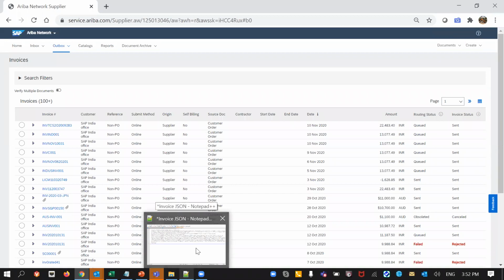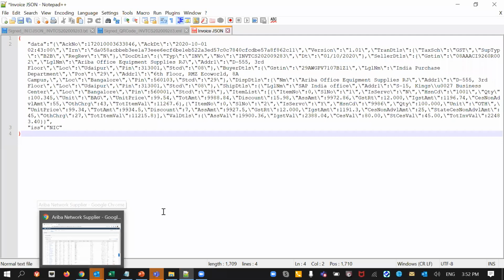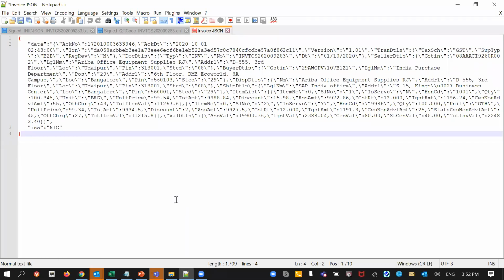So will a header level tax code be acceptable on the government portal, or will that be a problem? No, unfortunately, that is not acceptable. What they are saying is that if there is a line item, the tax authorities want to know, for that particular line item, what tax percentage the supplier is providing. So every time you create an invoice, you have to make sure that the taxes are at the line item level, and header level taxes are not accepted by the IRP.